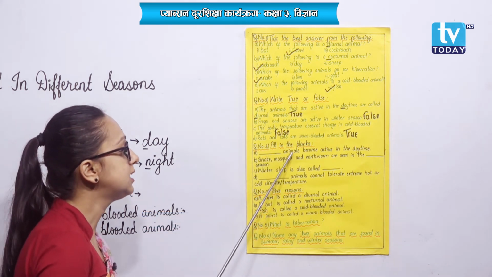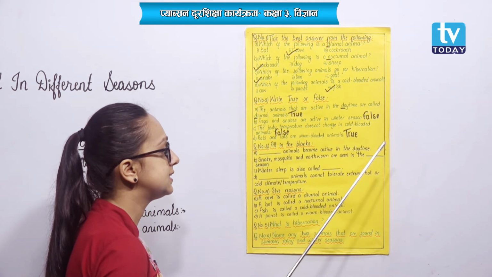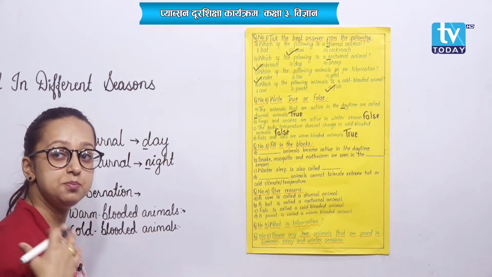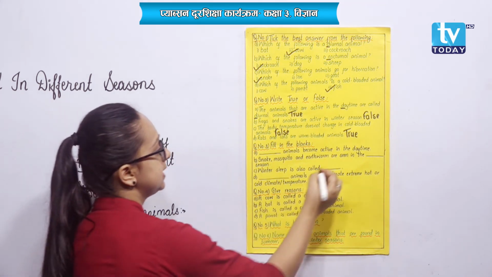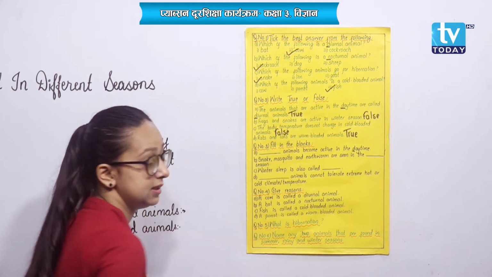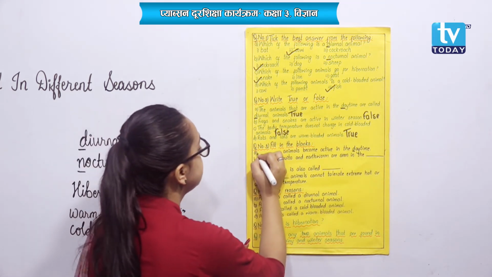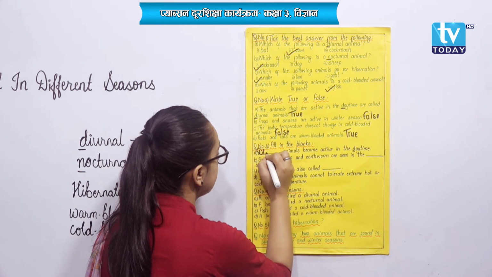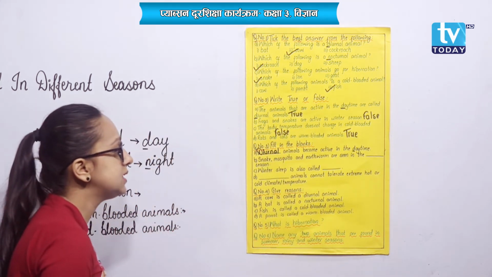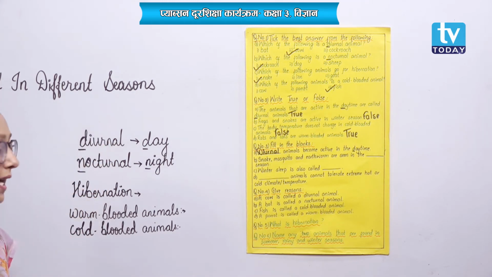Dot animals become active in the daytime. Very easy. Very repeatedly I have been telling you, right? In the daytime, D. That means diurnal animals. Diurnal animals become active in the daytime.